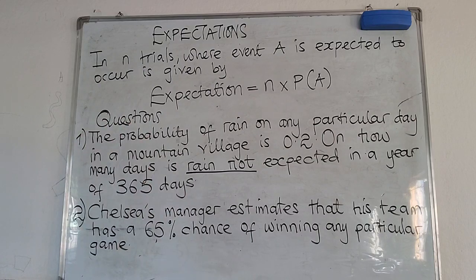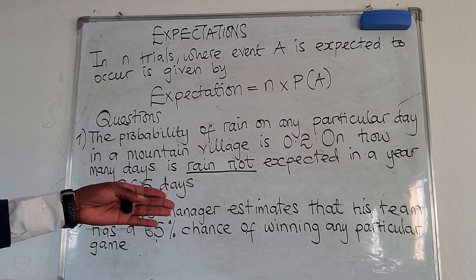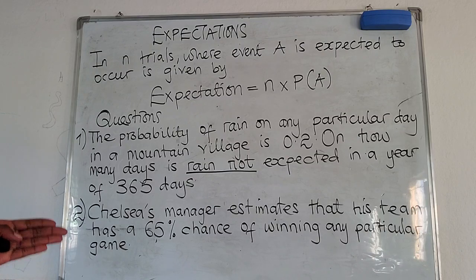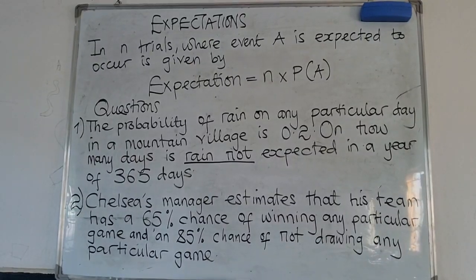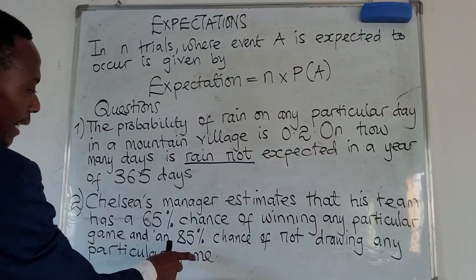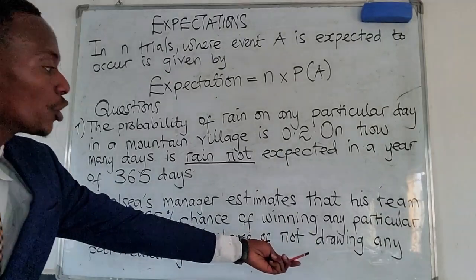The second question is, Chelsea's manager, by the way, I'm a Chelsea fan. That's why I had to use my favorite team. Chelsea's manager estimates that his team has a 65% chance of winning any particular game, and an 85% chance of not drawing.